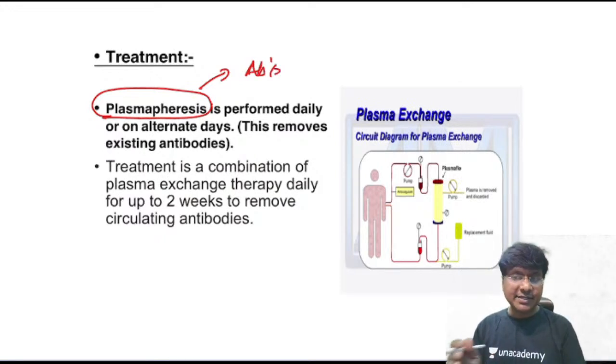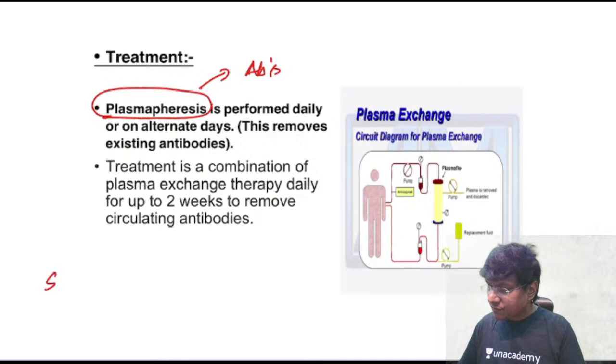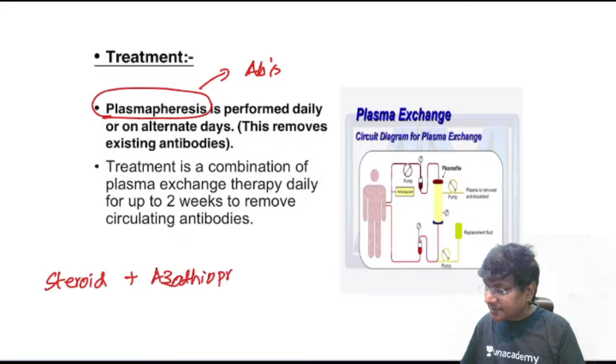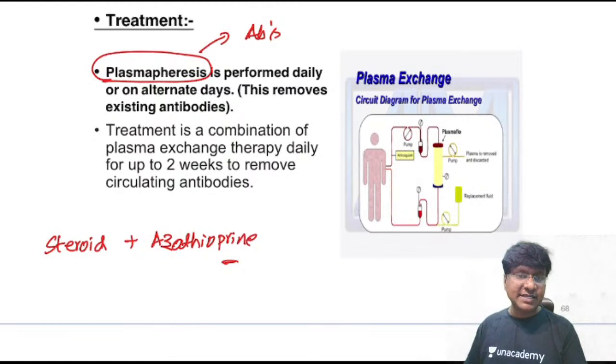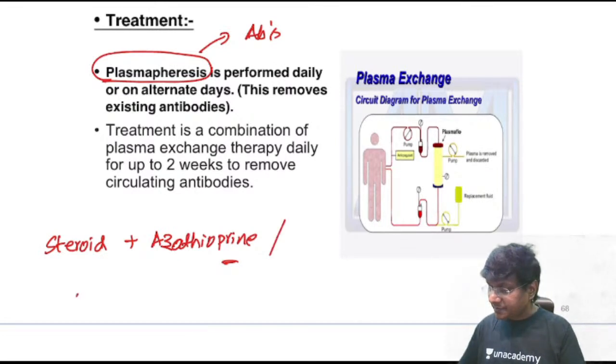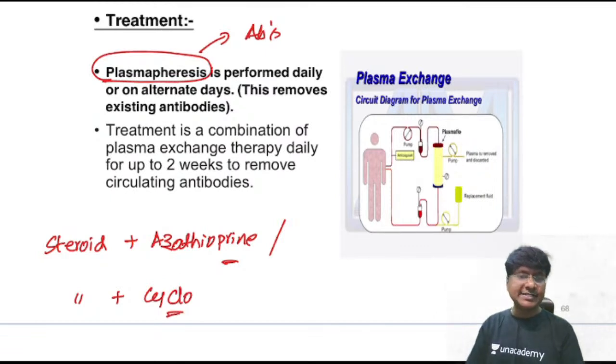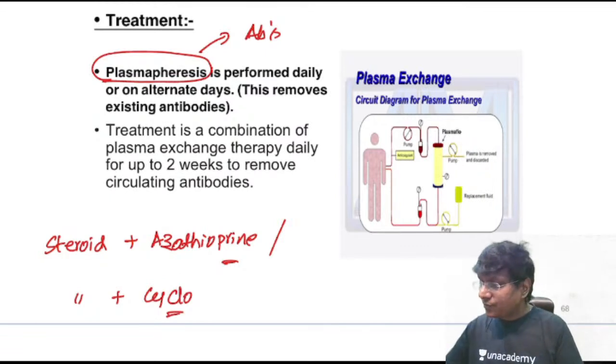Then how will you prevent new antibody formation? In order to prevent new antibody formation, you should give steroids as well as azathioprine. These are the immunosuppressive agents that prevent new antibody formation. And apart from steroids and azathioprine, what is the other alternative treatment? The other alternative treatment is steroids plus cyclophosphamide.